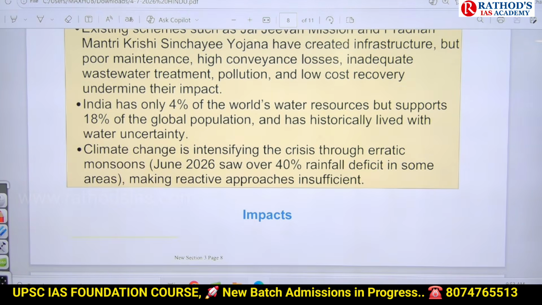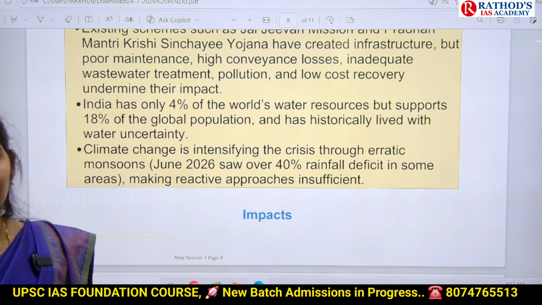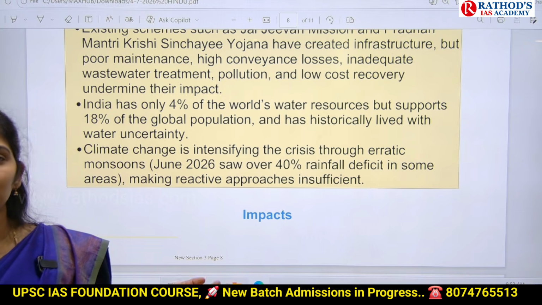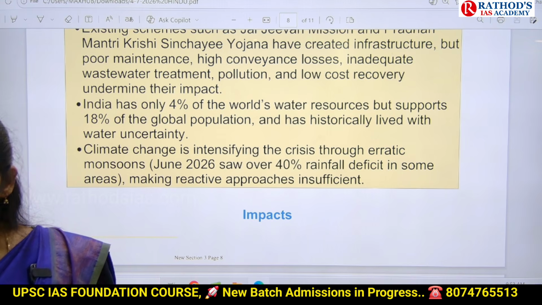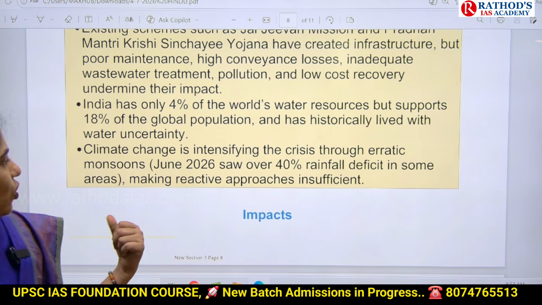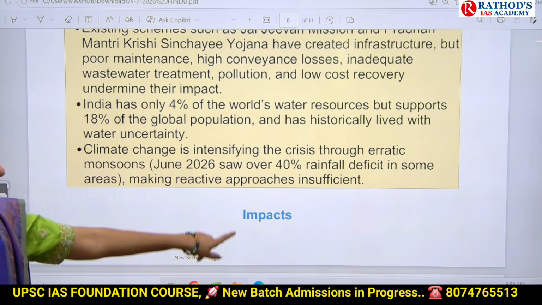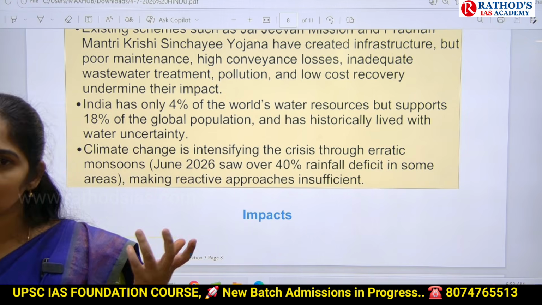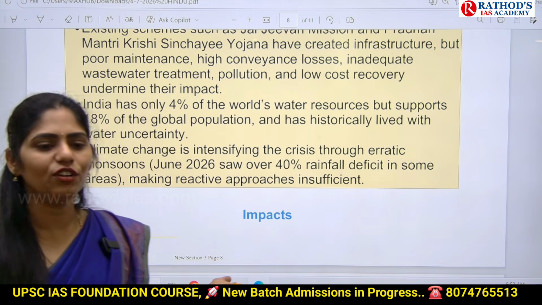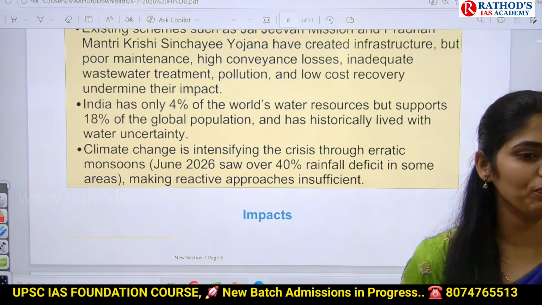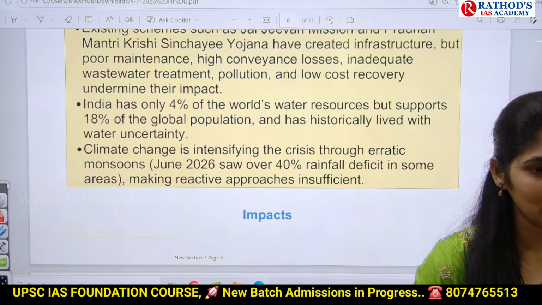India has only 4% of the world's water resources, but if you see the population, it is 18% of the global population. Already we are having this water stress because of human actions. We are further polluting the rivers and further making water scarce. We have to overcome that challenge. And you know, climate change is happening. This time there is a 40% rainfall deficit. Even with full rainfall we are getting this kind of water scarcity. You can imagine how the situation of people will be this year, with a 40% rainfall deficit.